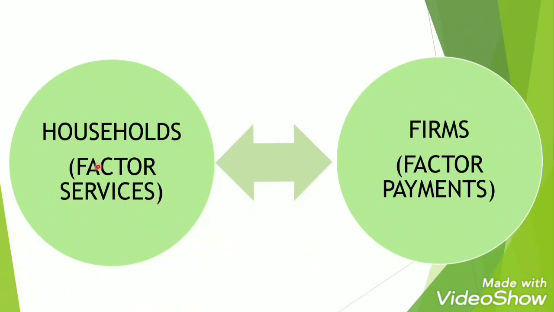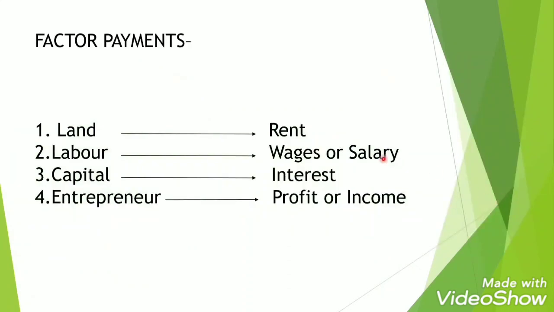And the services which the household sector provides are known as factor services. And in place of factor services, the firms will reward the household sector in the form of factor payments. Now, what are the factor payments? In place of land, we will get rent.